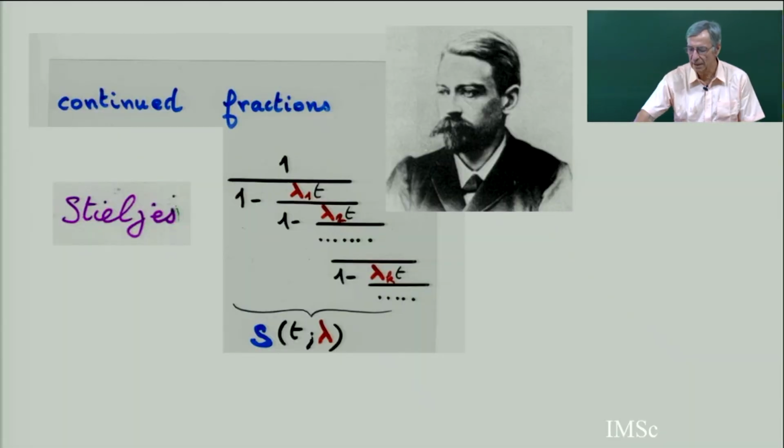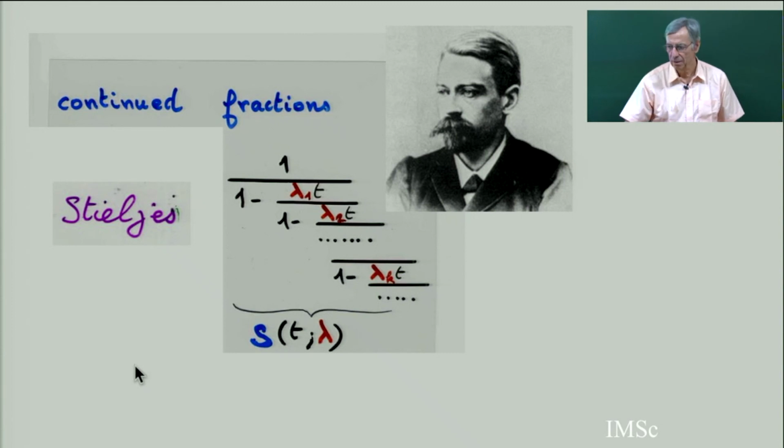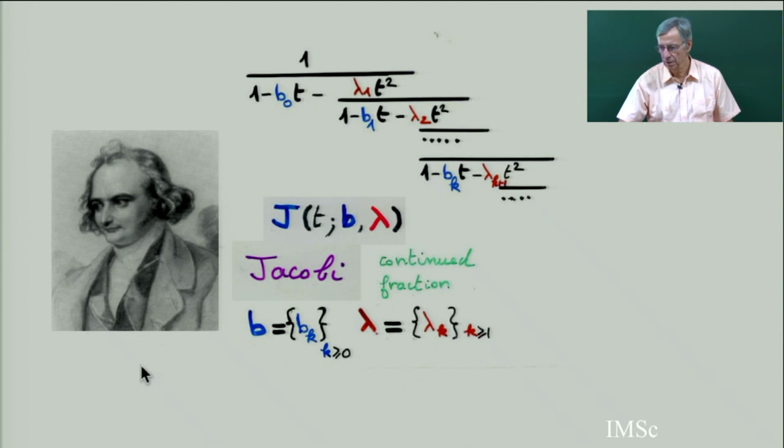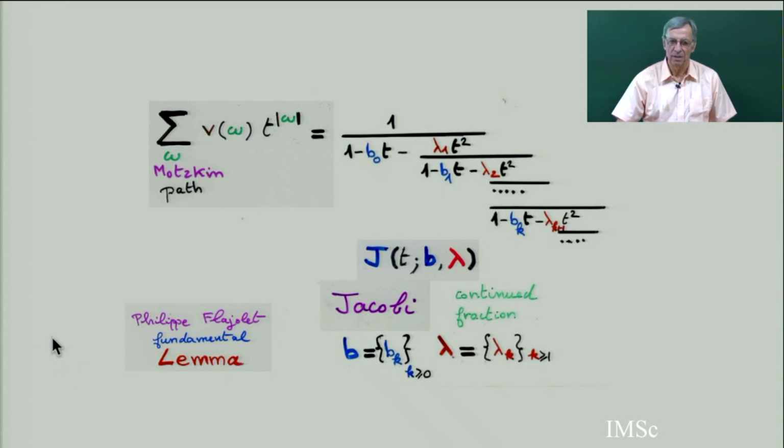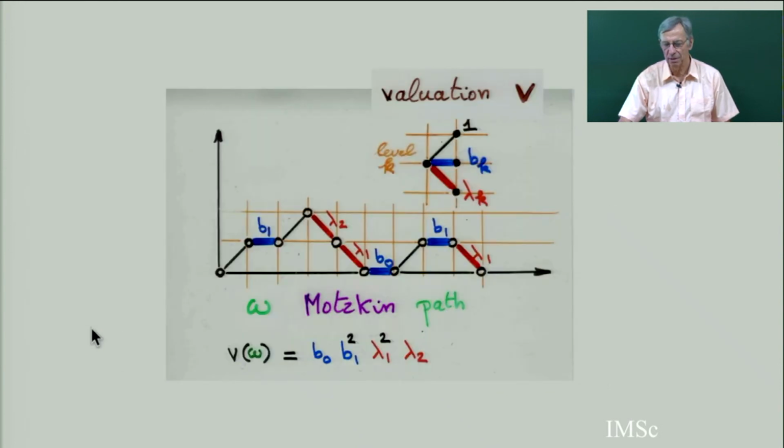We have defined the Stieltjes continued fraction for any sequence λ1, λ2, ..., λk of parameters. Then we have defined the Jacobi continued fraction, where there are two sequences of parameters, b_k and λ_k. And then the fundamental Flajolet Lemma, with a capital L, was that the sum of the weights of Motzkin paths was the interpretation of this Jacobi continued fraction. And the weight of a Motzkin path is, as usual, the weight we have used since the beginning of this course, with b_k and λ_k, where the steps start at level k, go east, southeast, or north.